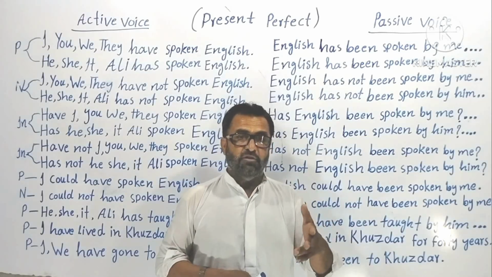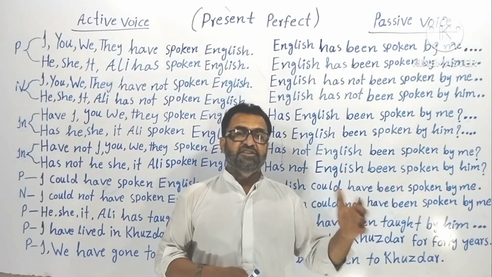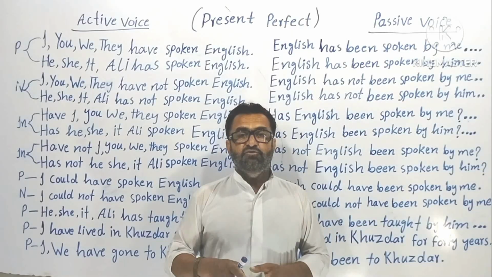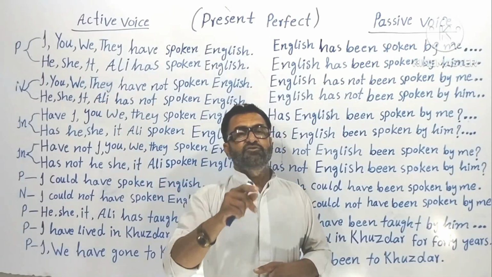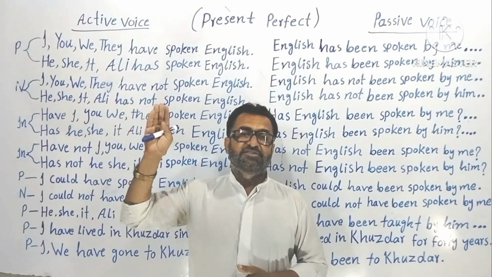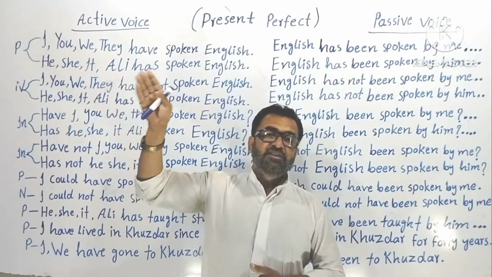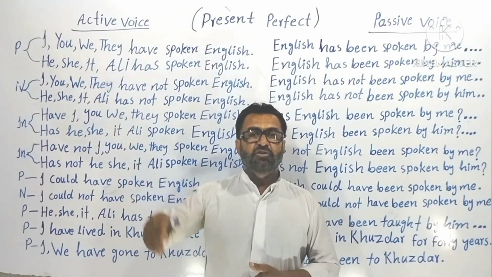In counting, you can say 1, 2, 3, 4, 5, 6, 7, then you have to use "for." Understood? But when you want to mention the beginning point of that action, then you have to use "since." Understood? Since last summer, since January, since 2008, since 2010, since March, since April, since May. These are "since." Okay.